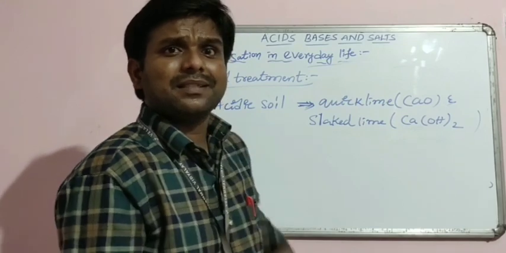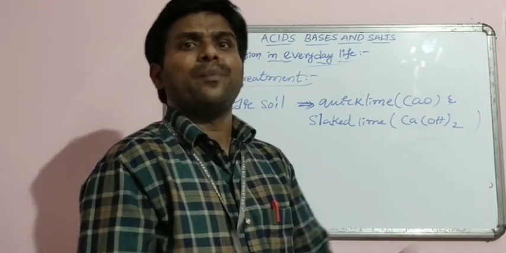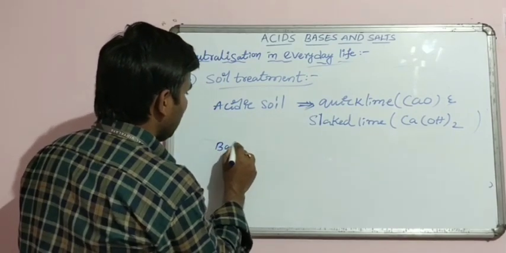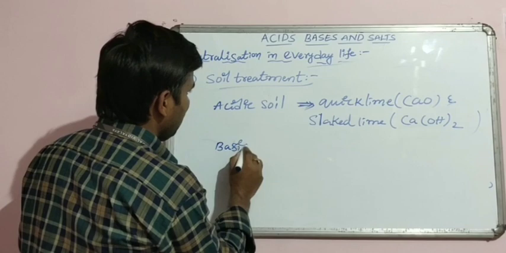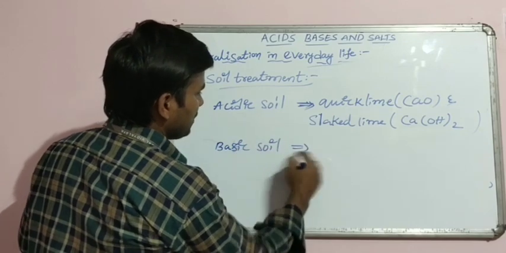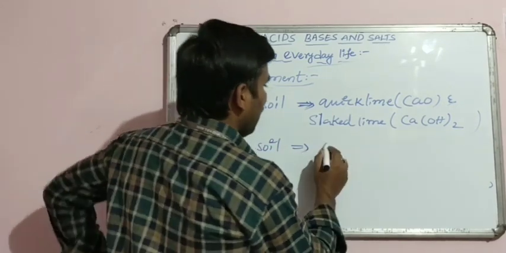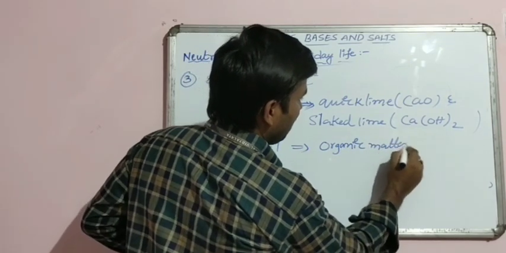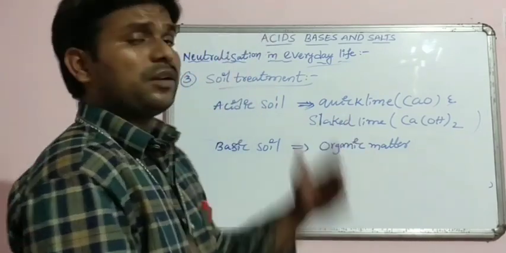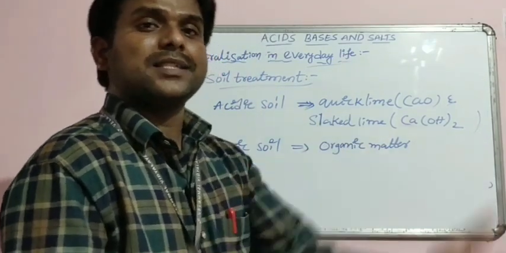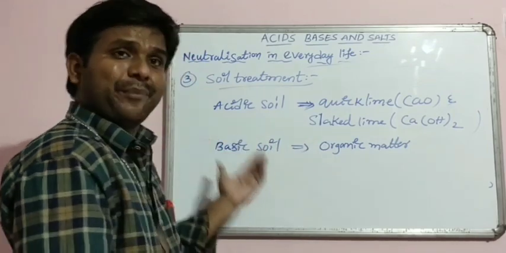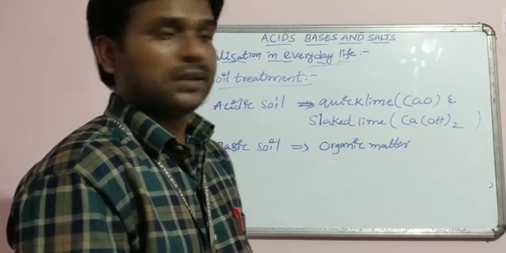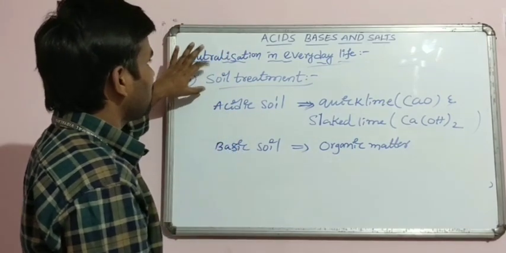When the soil is too basic, we can neutralize it by organic matter. This organic matter produces acids. Those acids neutralize the basic nature of the soil.